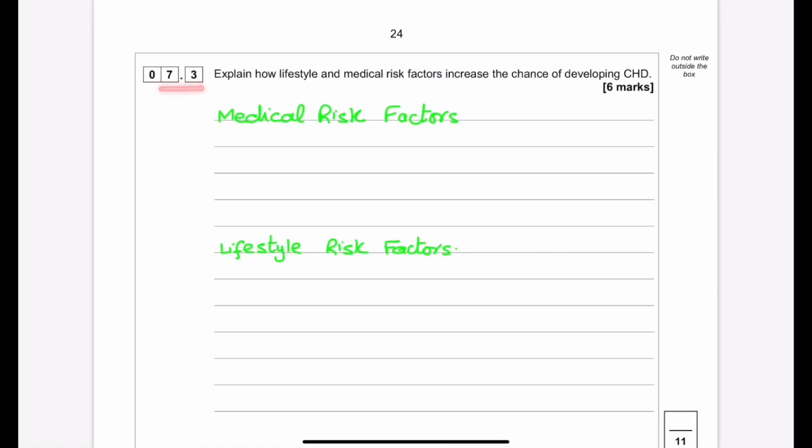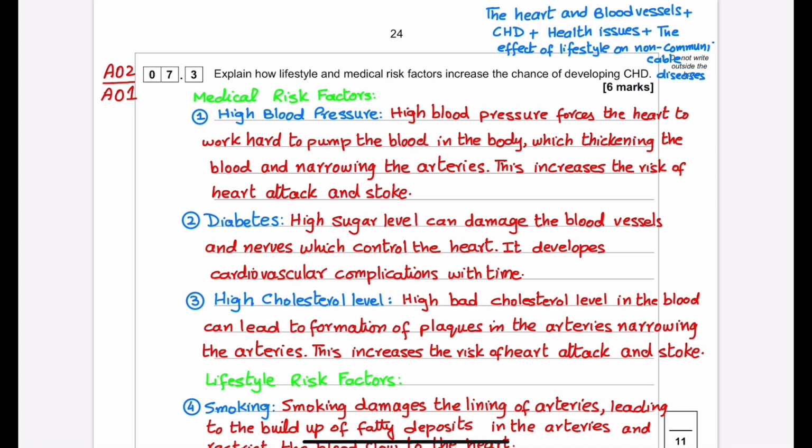In 7.3, we need to explain how lifestyle and medical risk factors increase the chance of developing CHD. Coronary heart disease is caused in different ways, and the demand of the question is how lifestyle and medical risk factors are involved. The model answer is given here. The medical risk factors: high blood pressure. High blood pressure forces the heart to work hard to pump the blood in the body, thickening the blood and narrowing the arteries. This increases the risk of heart attack and stroke.